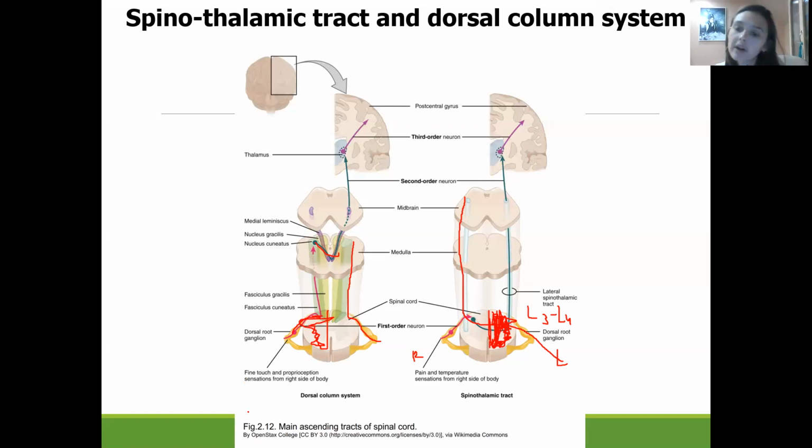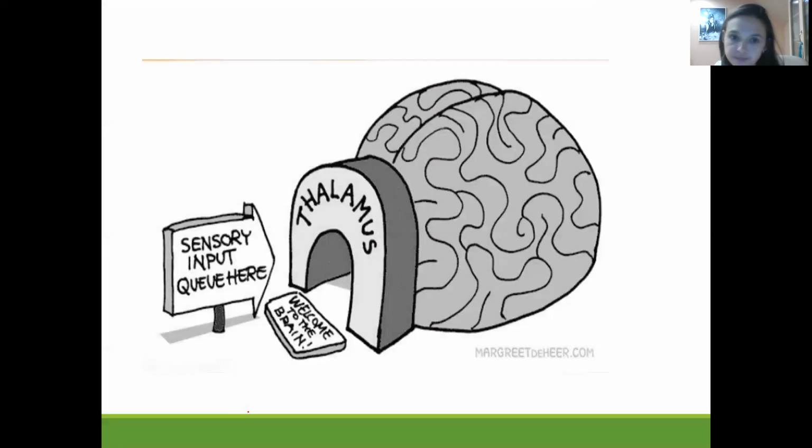The crossing is going to happen on the level of the medulla oblongata.